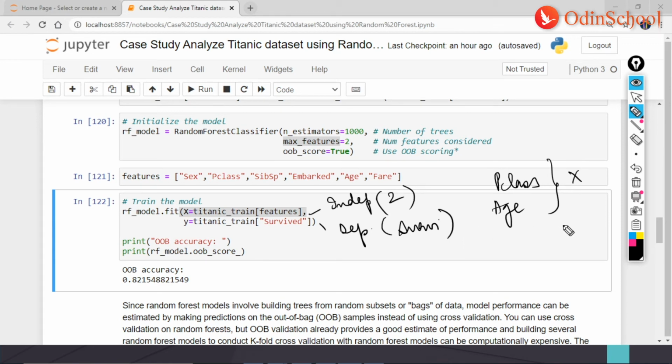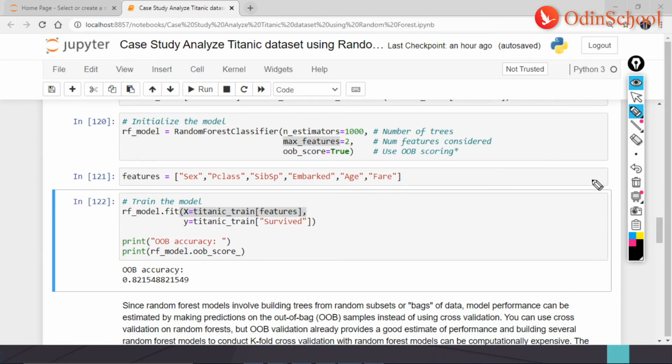Or it could also be any other two variables like age and fare. If the person, based on age and fare, has survived or not. Alright guys, it's very easy to understand. I mean, it's very straight and very simple.